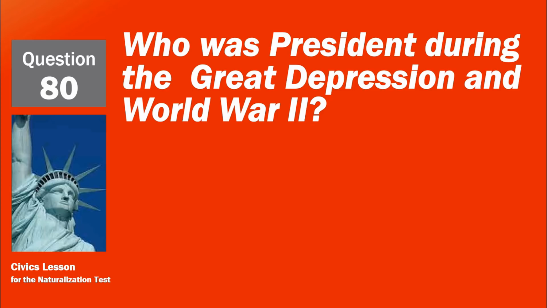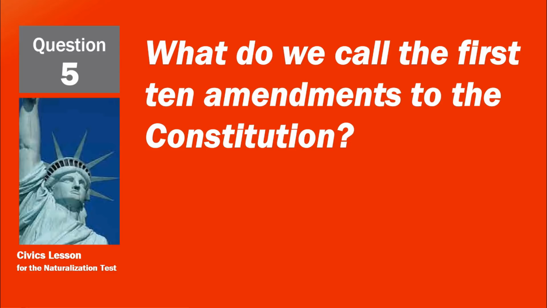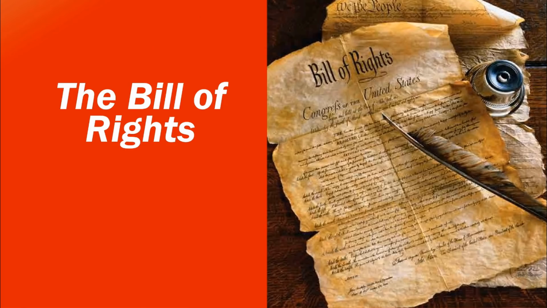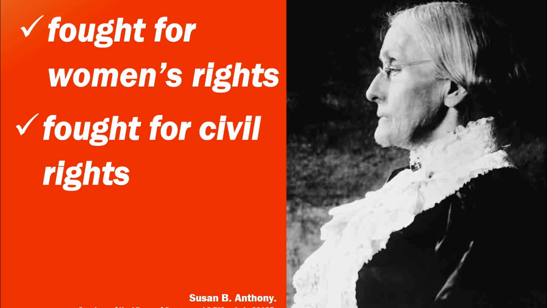Who was president during the Great Depression and World War II? Franklin Roosevelt. What do we call the first 10 amendments to the Constitution? The Bill of Rights. What did Susan B. Anthony do? Fought for women's rights. Fought for civil rights.